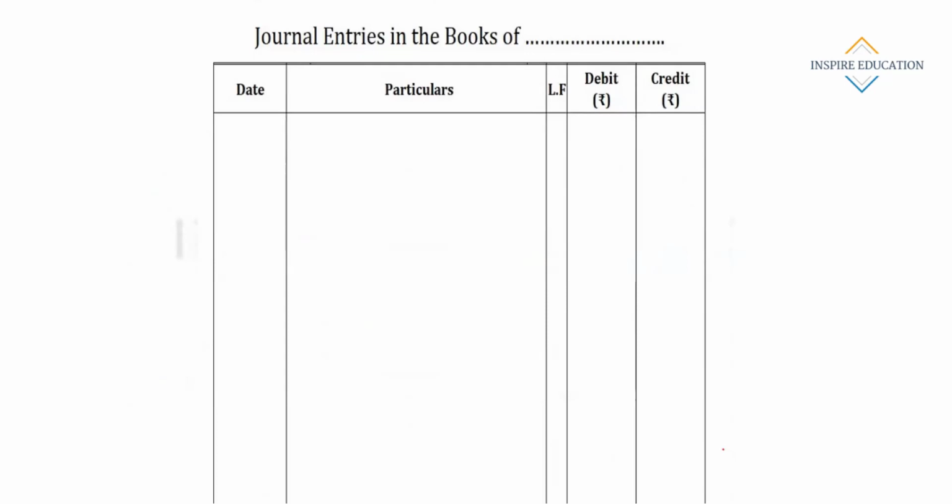This way, first the date column, then particulars column, then LF. LF means ledger folio. What is ledger folio? We'll be discussing. And then debit amount, then credit amount. Here one amount will be there, and here another same amount. Debit and credit amount should be the same. This is the pro forma of a journal.